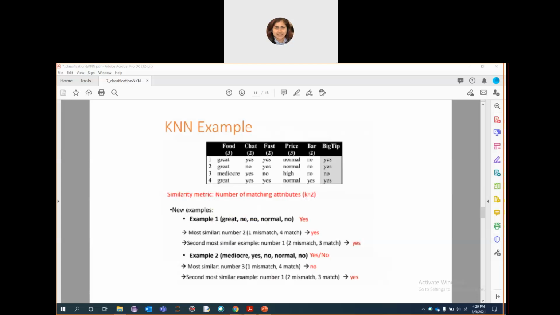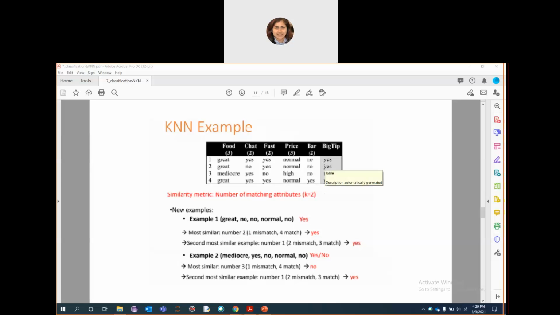Let's take an example: great, no, no, normal, no. Let's compare it with all the 4 options, row wise. In that case the most similar is number 2, where there is only one mismatch and 4 match, so our answer is yes.